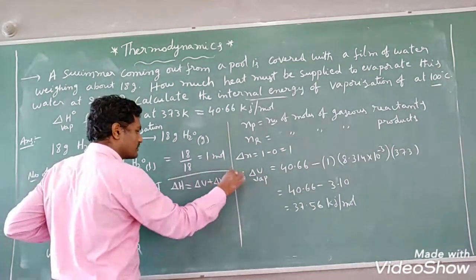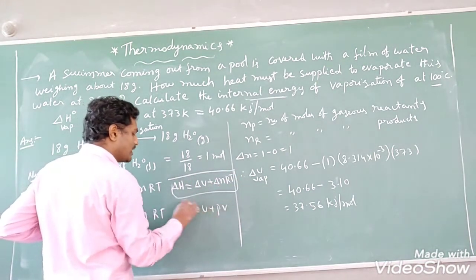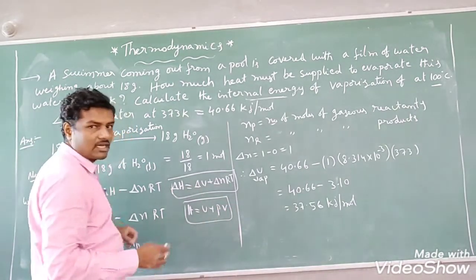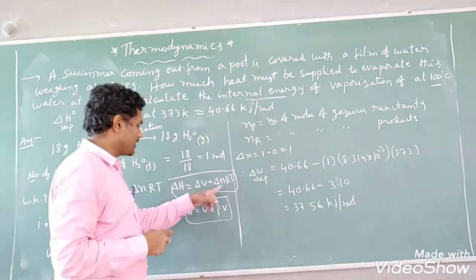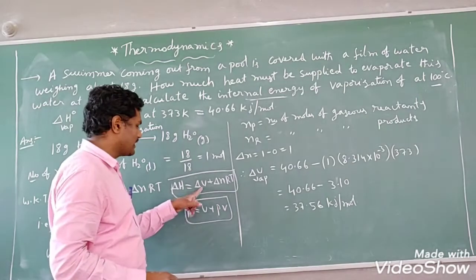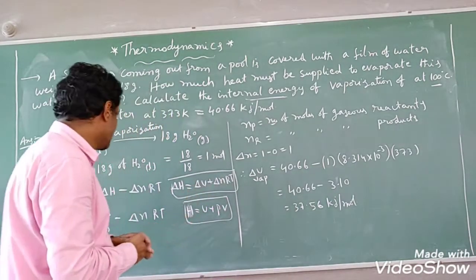Because H equals U plus PV, and according to the ideal gas equation PV equals nRT, you can convert it into delta H equals delta U plus delta nRT, as already discussed, right?